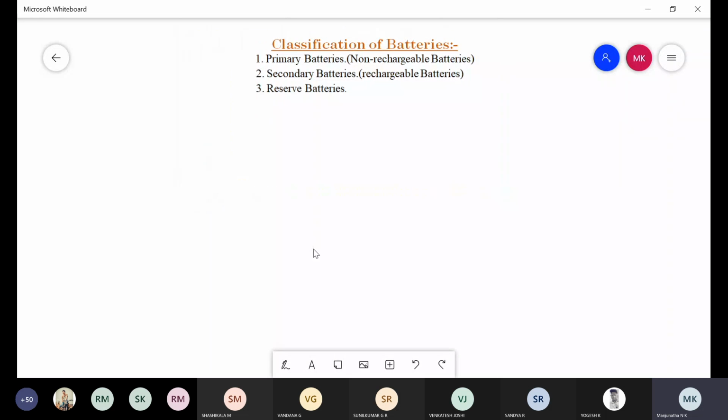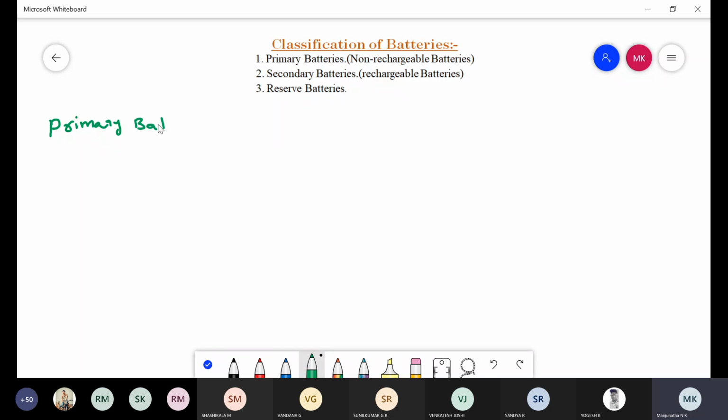Batteries are classified into three types. First one is primary batteries, which are non-rechargeable batteries. Second one is secondary batteries, which are rechargeable batteries. Another one is reserve batteries. These are the three types of batteries. So, coming to the first one, primary batteries.